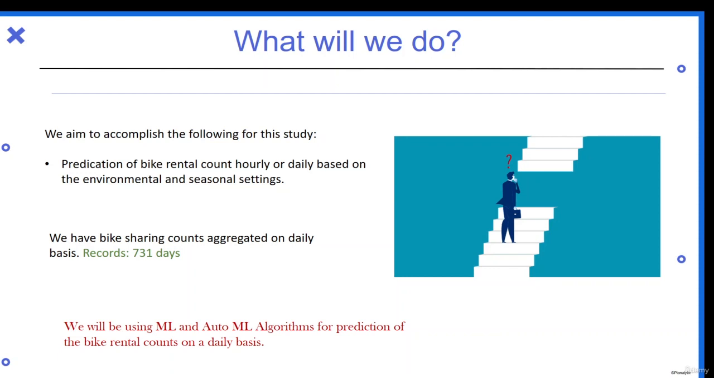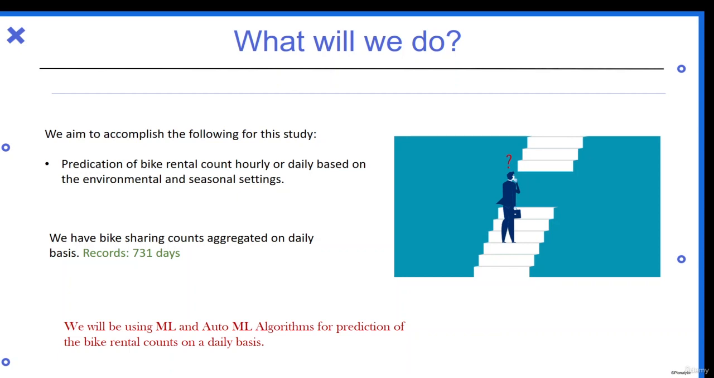So how will we be doing all this? We'll be using machine learning libraries and automated machine learning algorithms for prediction of the bike rental counts. I hope you are all familiar with different machine learning libraries we use, and different classification, regression, or clustering algorithms like k-means clustering, logistic regression, linear regression, XGBoost classifier and regressor, random forest. These are all different machine learning and ensemble techniques we all know, right?